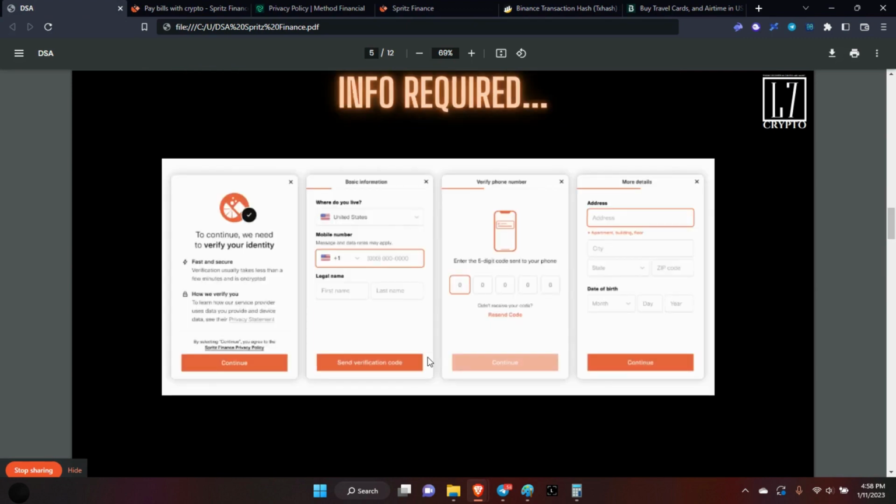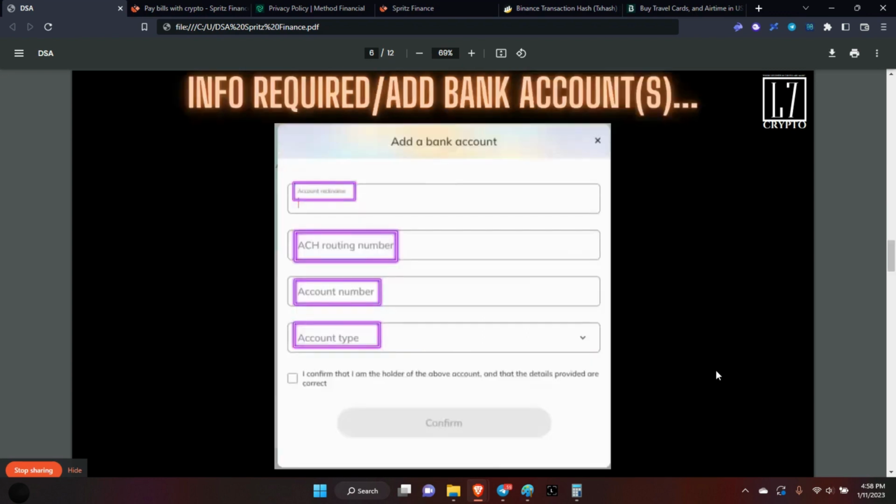Okay, so the first thing that came up was my mobile number. First you had to answer, where do you live? Next, your mobile number and legal name. Then they sent a 5-digit code to your phone, and you had to input that. Then they wanted the address, city, state, and your date of birth, and continue. Boom, that was it. It was just that simple.